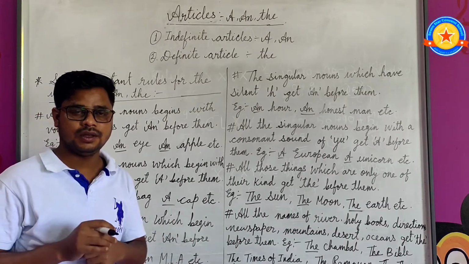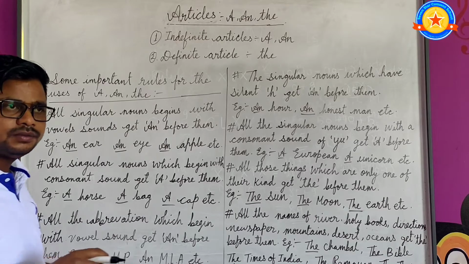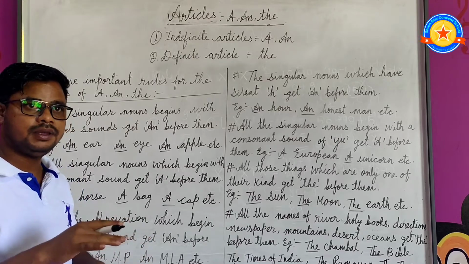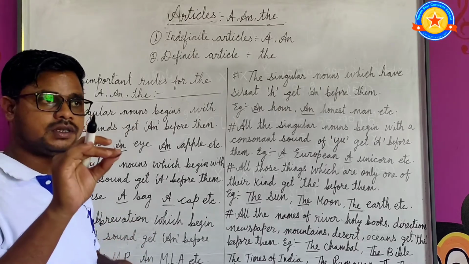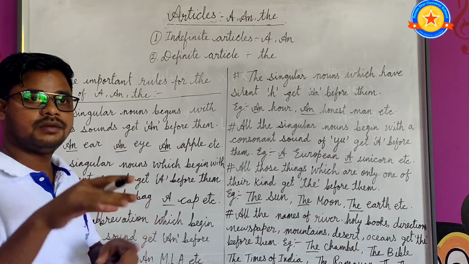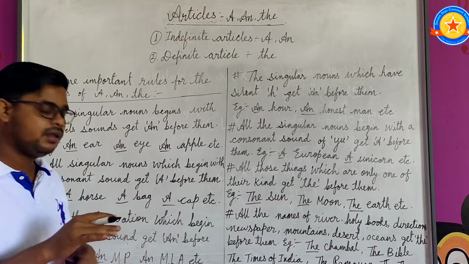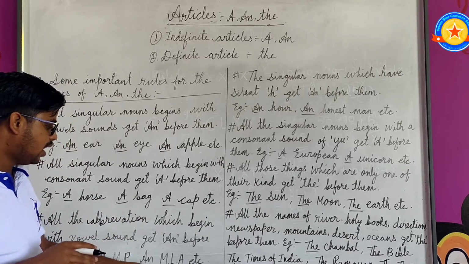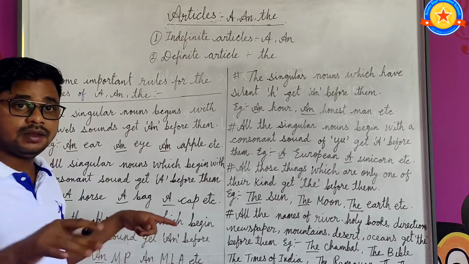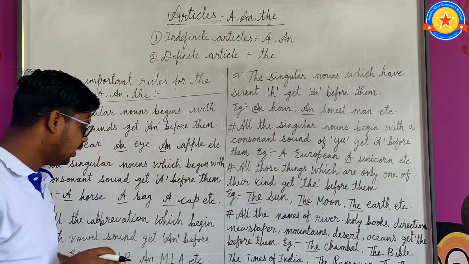Rule number 3: all abbreviations which begin with a vowel sound get an before them. Abbreviation means short form. For example, I have given here MP and MLA. When we pronounce MP, the vowel sound comes from M. So an will come here.